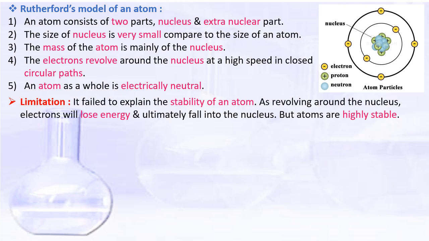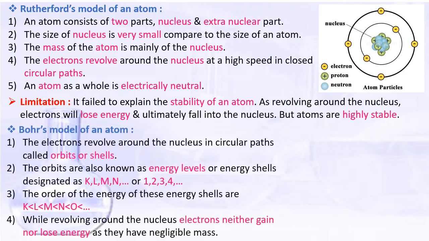Here again there was a limitation. It failed to explain the stability of an atom, because when the electrons are moving around the nucleus, they will radiate energy. That means they will lose energy and ultimately they will fall into the nucleus and the atom will be destroyed. But we know atoms are highly stable, and Rutherford could not answer this.